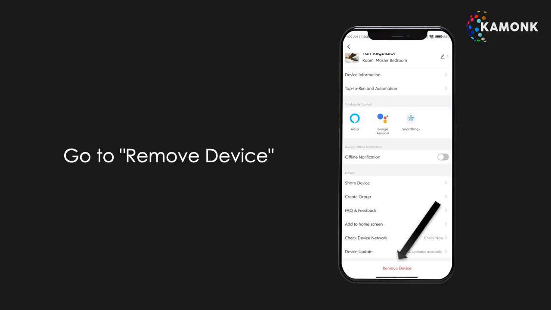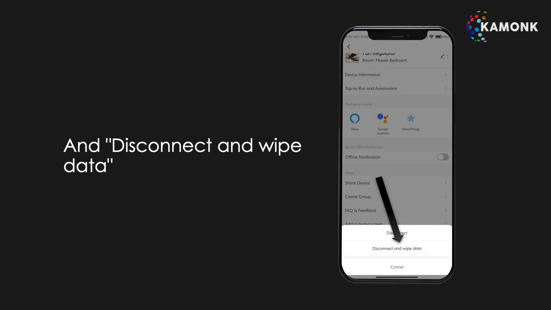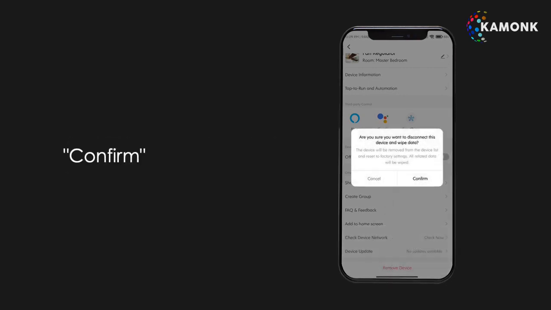Now click on Remove Device and select Disconnect and Wipe Data. Click on Confirm to delete the selected device. The second way.